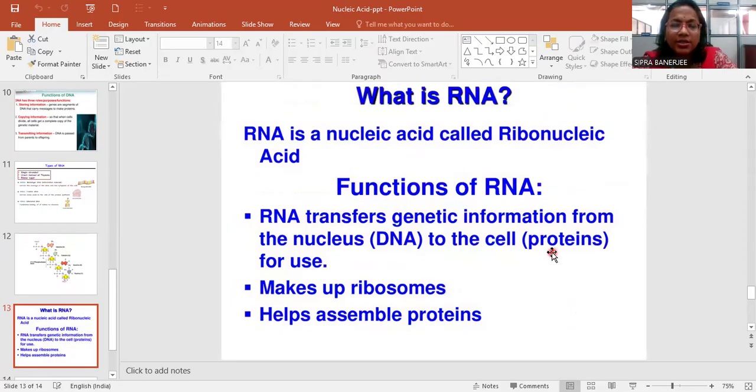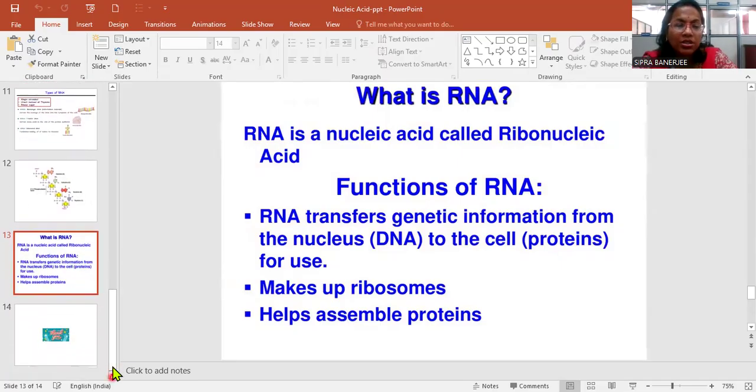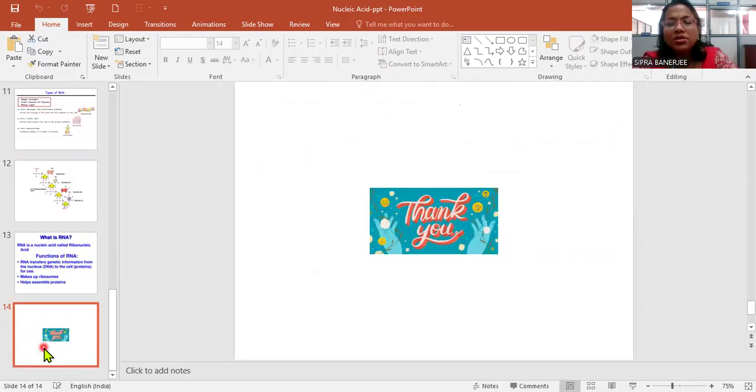RNA is a nucleic acid called ribonucleic acid. The function of RNA is to transfer genetic information from the nucleus to the cell, make up ribosomes and help assembly. These are the properties of RNA. Without RNA, protein synthesis cannot happen. So this is a very brief presentation of DNA, RNA and nucleic acids. Hope you have understood.